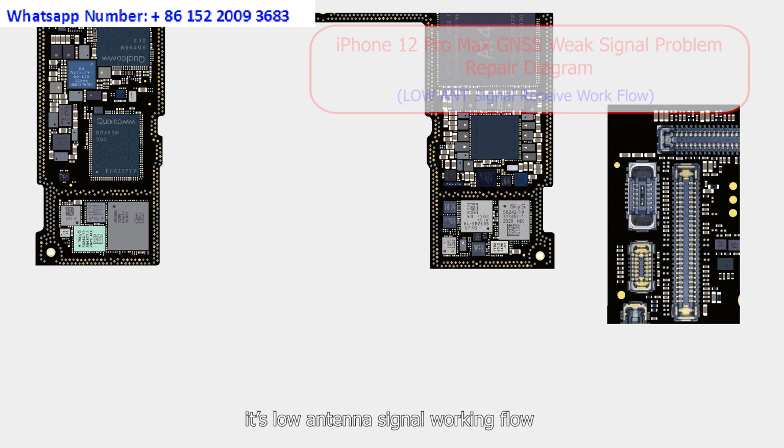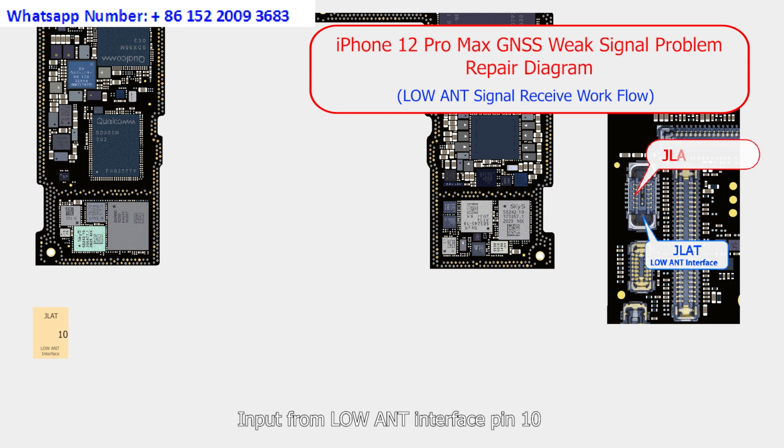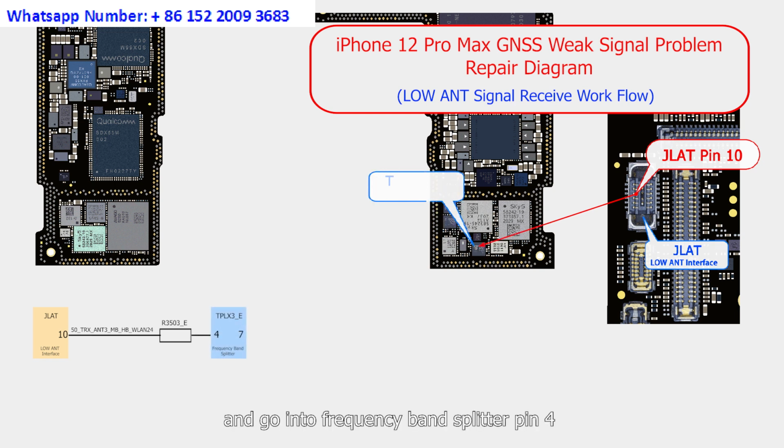Next, it's low antenna signal working flow. GNSS received the signal. Input from low antenna interface pin 10. Go through resistance R3503 and go into frequency bound splitter pin 4. Then output from splitter pin 7.